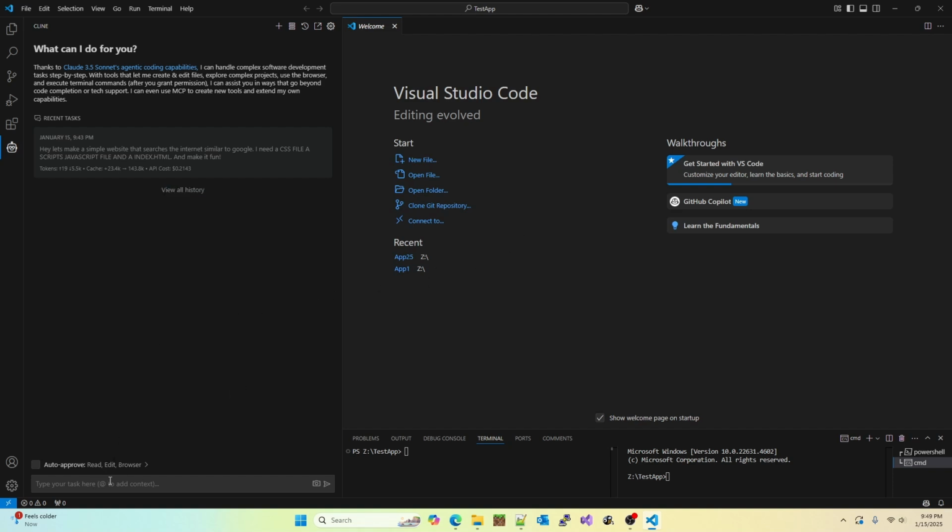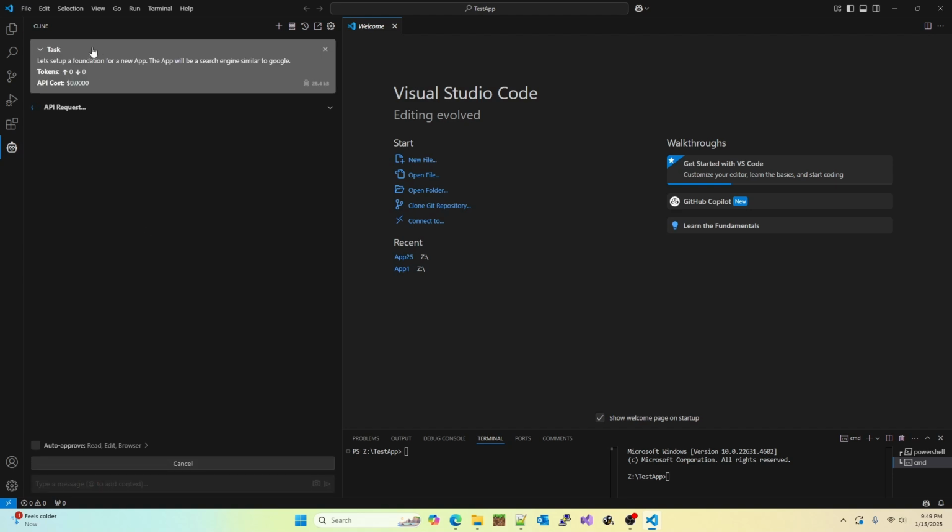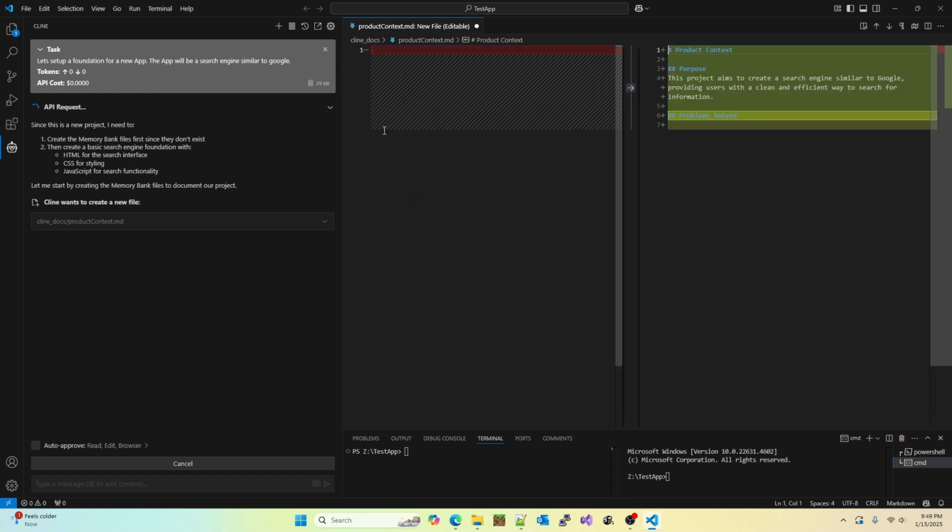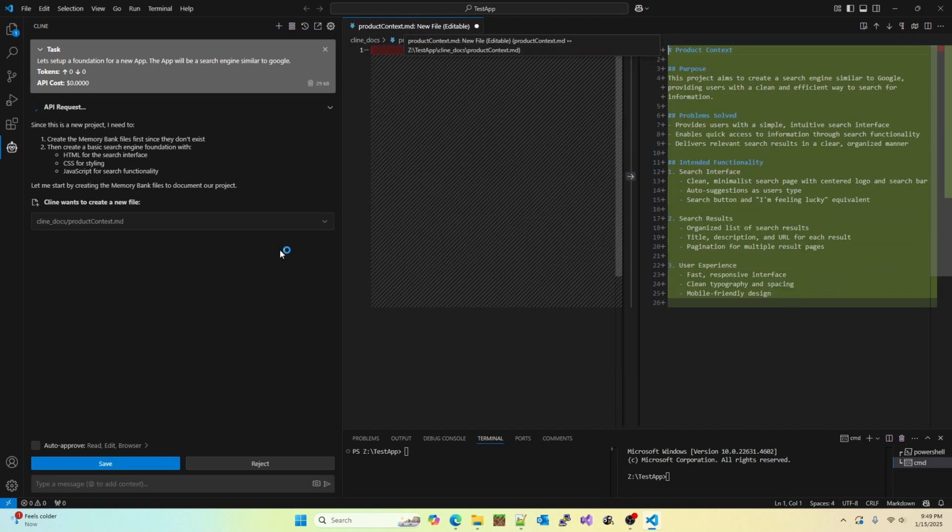So we're going to do a basic setup today. Let's set up a foundation for a new app. The app will be a search engine similar to Google. It's going to use the customized memory bank to set up its memory bank requirements. So it's going to give us the context, purpose, the problems it has to solve, and the intended functionality. The reason it does this is so that the next time you log into Cline, it's going to have context.